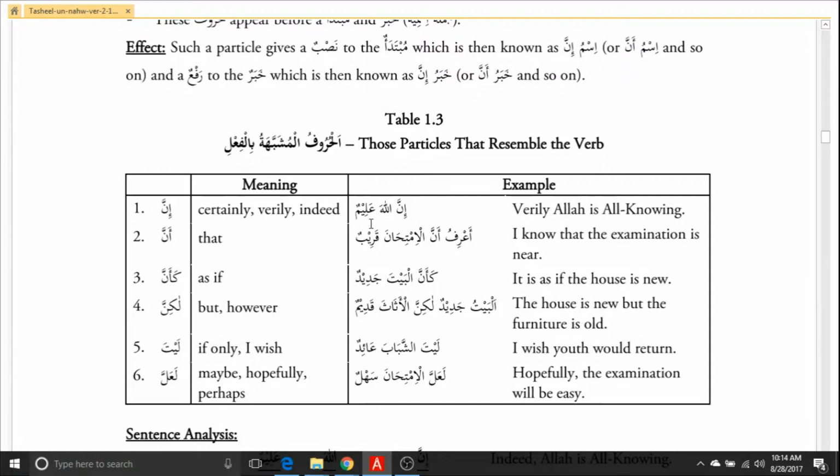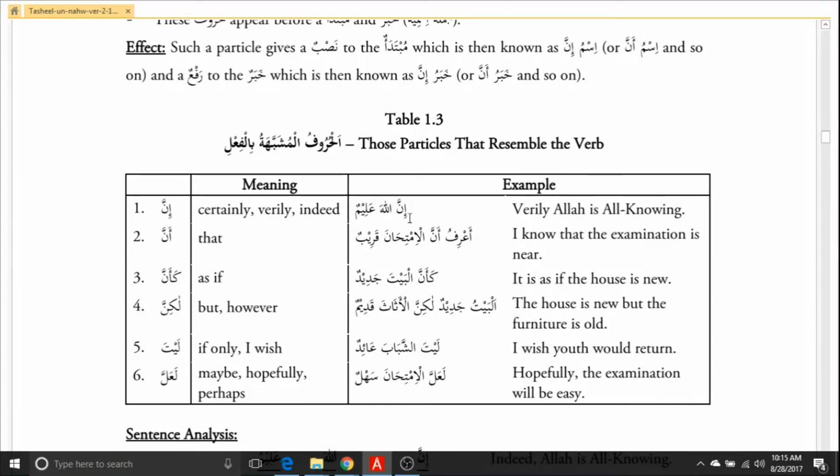Inna Allaha ala kulli shay'in qadir. All the time you might hear inna Allaha. You will never hear inna Allahu. All the time it will be inna Allaha. So Allah is becoming the ism of inna, and alim is the khabar of inna.